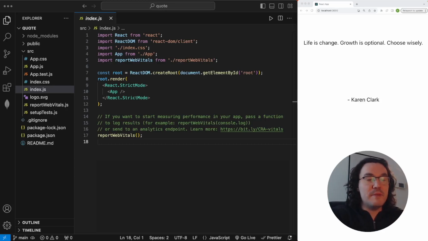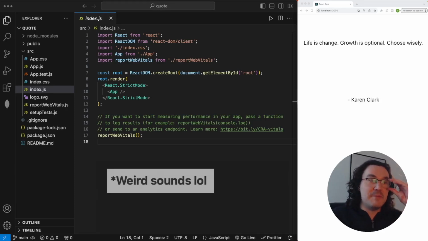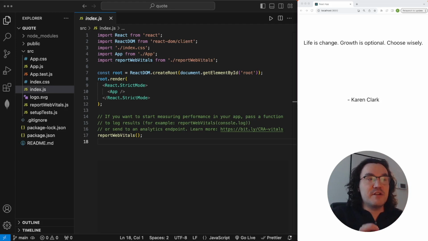Hello everyone, welcome back. Today we're going to be building a very simple application. It's just going to fetch a random motivational quote from an API, and then display on the screen the quote and then the author of that quote.